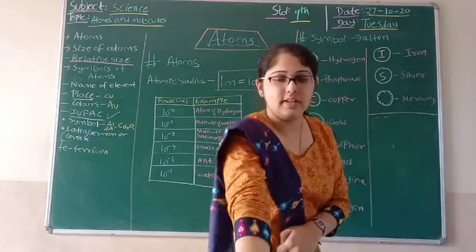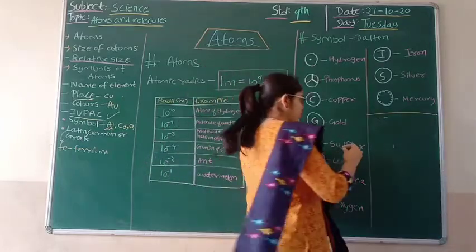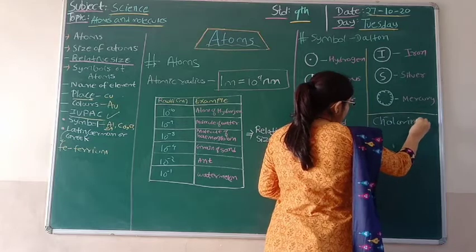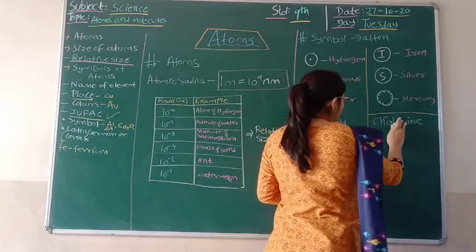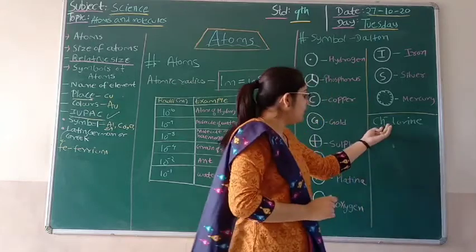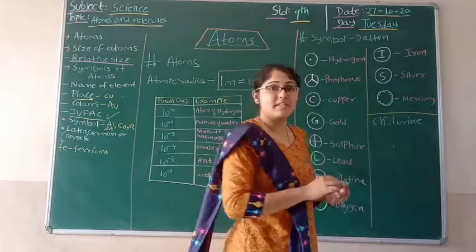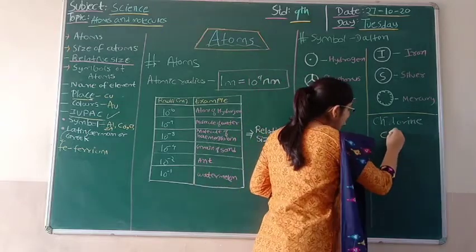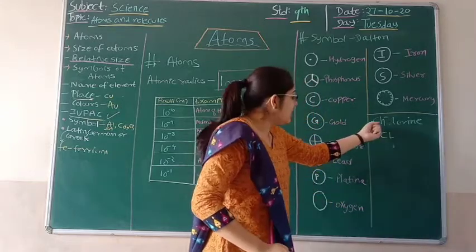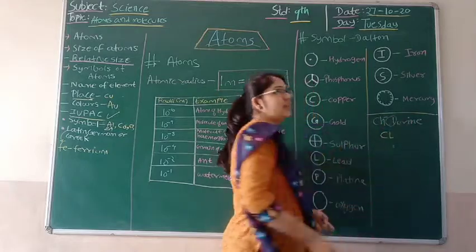Let us consider an example in which I take chlorine. Now students, if we talk about chlorine, then chlorine is represented as Cl. So students, if you say about chlorine, C is the very first letter, but L is randomly taken over here.